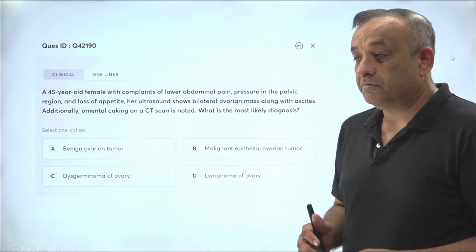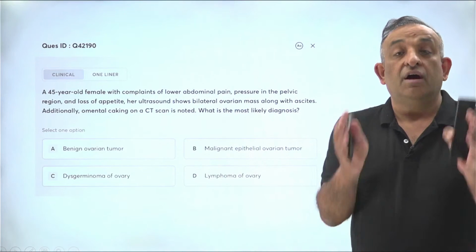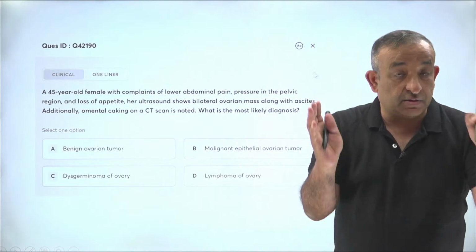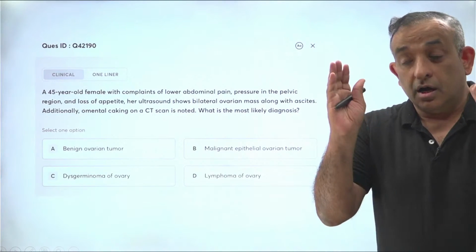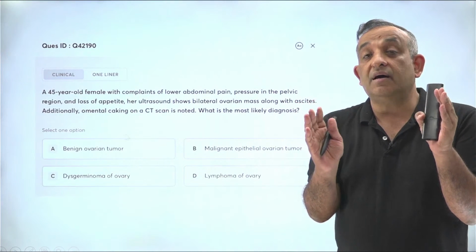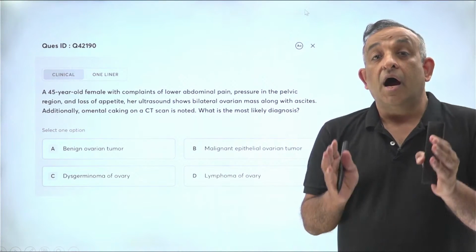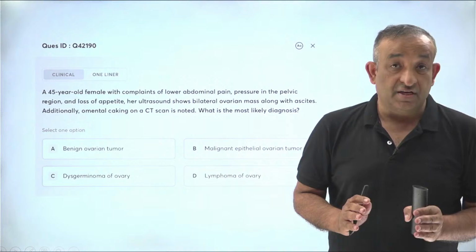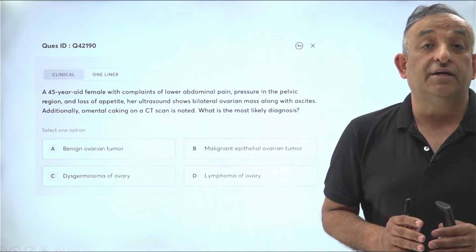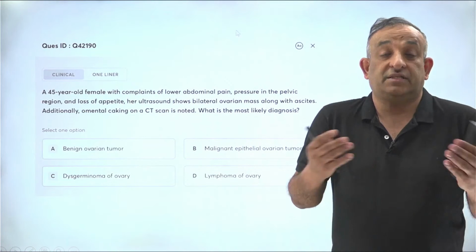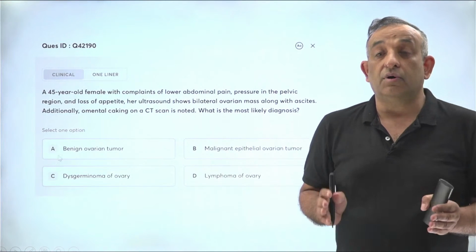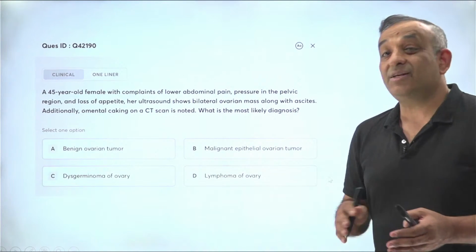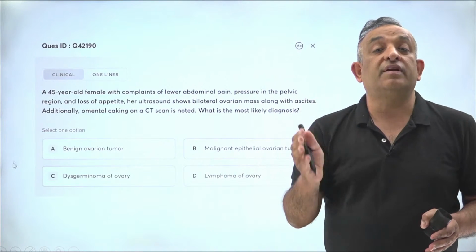So yes, from the beginning, these are the kind of questions which come in the exams, where they will lead you to a situation where it should be very clear. The exam questions are extremely clear because they are meant for assessing how much you have understood in the basic scenarios of MBBS situations. We are not trying to test if you are a postgraduate or a specialist in Obs and Gynae. We are trying to test that if you know a woman who is having a bilateral ovarian mass, loss of weight, loss of appetite and omental caking, at least you should think of ovarian cancer first. All right.